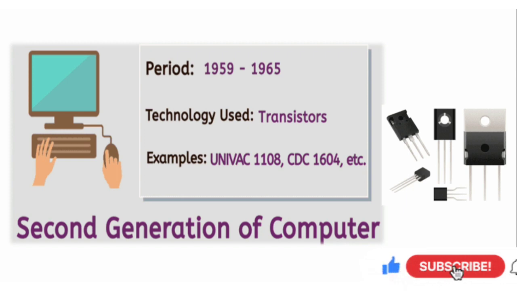The transistors were far superior to the vacuum tube, allowing computer to become smaller, faster, cheaper, more energy efficient and more reliable than the first generation computers.